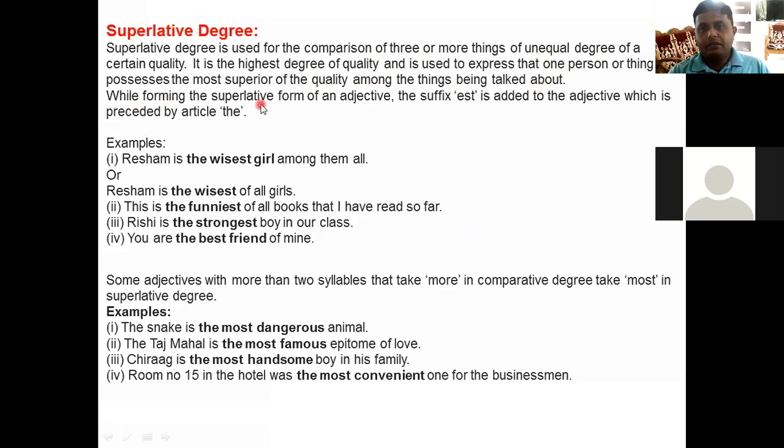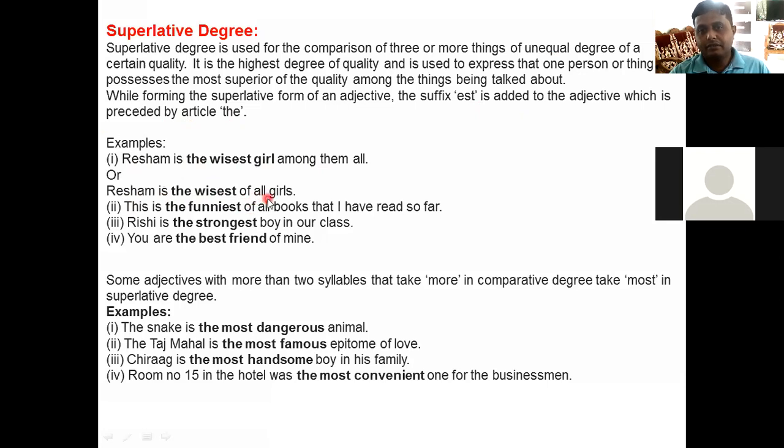While forming the superlative form of an adjective, the suffix est is added to the adjective which is preceded by the article the. Here the means single. For example, Resham is the. The means unique, right? Don't forget the over here. The means unique, the single one, right? Resham is the wisest girl among them all, right? Or Resham is the wisest